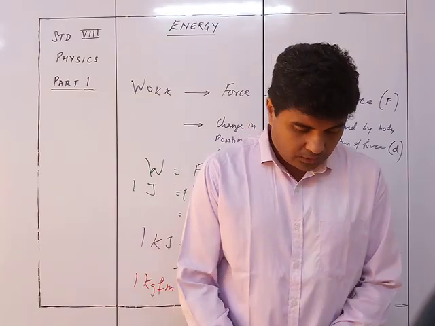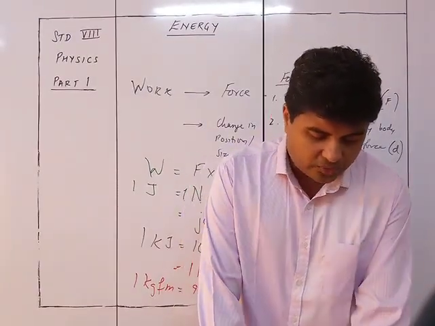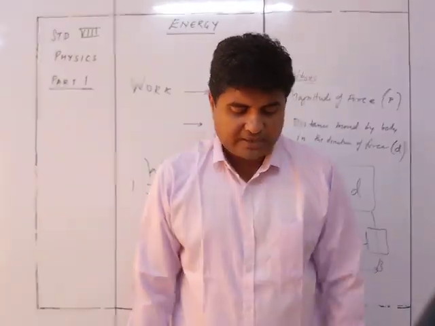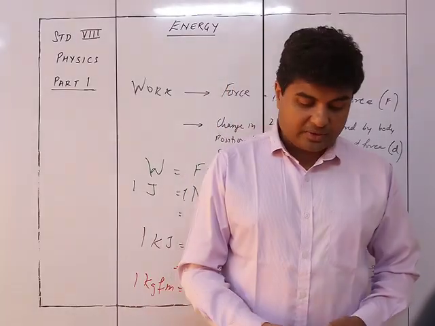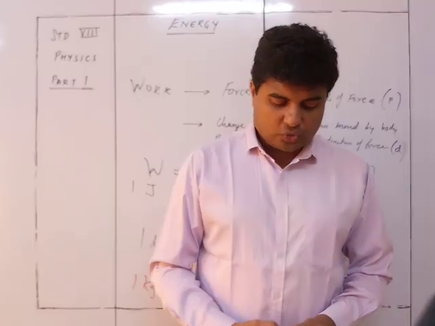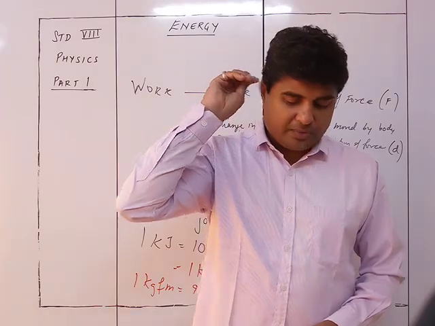So this was about the work. They have also given one "Did you know?" So let's see that. In chapter 3 you have read that the unit of moment of force is Newton meter. So you should not get confused over here. That's why they have given that the moment of force is Newton meter, but we do not write it as joule. Only for work and energy, the product Newton meter is given as joule.